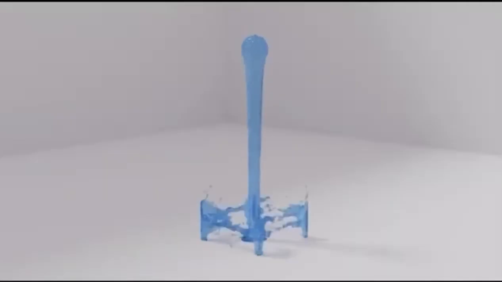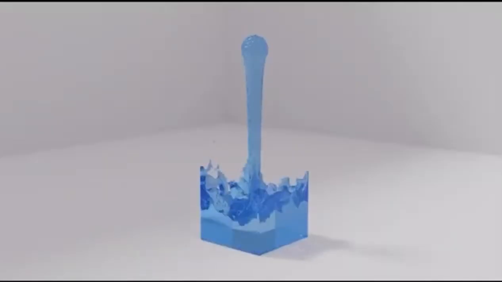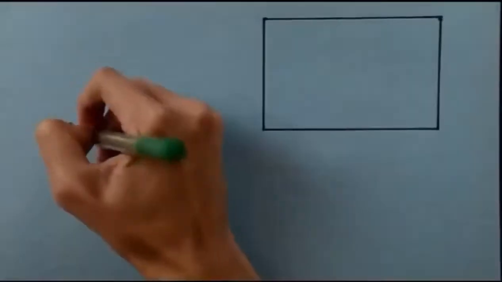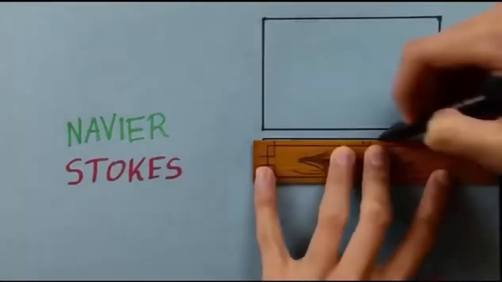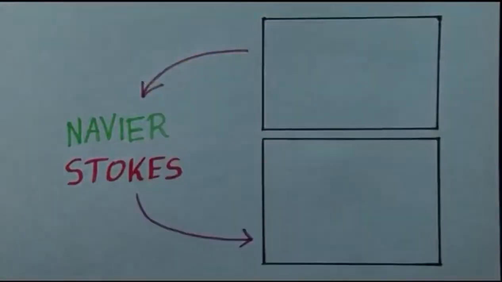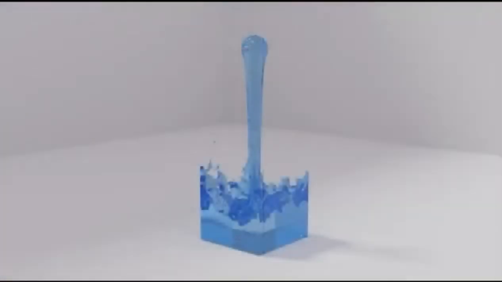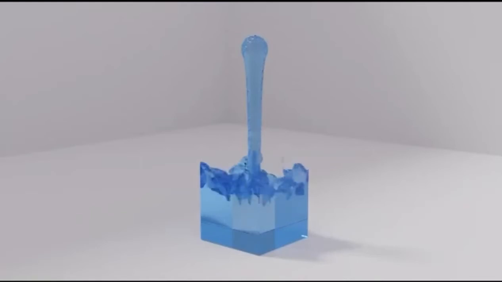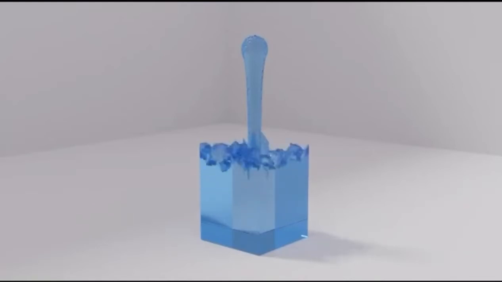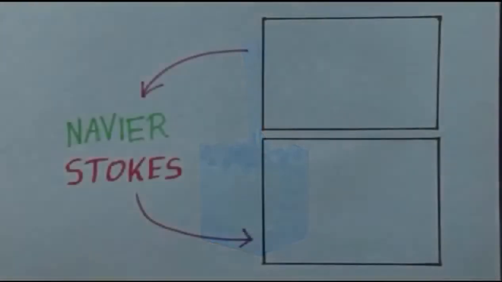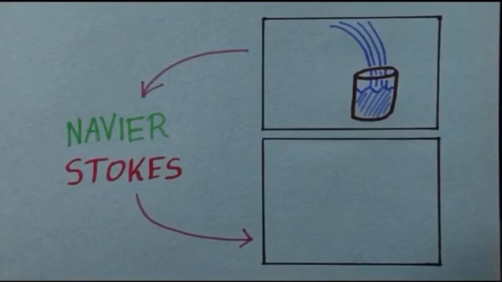Say you're pouring water from a cup and you know what it looks like at one point in time. If you plug all this information into the Navier-Stokes equation, it'll predict how the system will evolve for all time. It's like taking this freeze frame and hitting play. So the $1 million prize is for proving that given any initial condition, the Navier-Stokes equations will spit out a solution that will last for all time. Okay, why is this so hard?